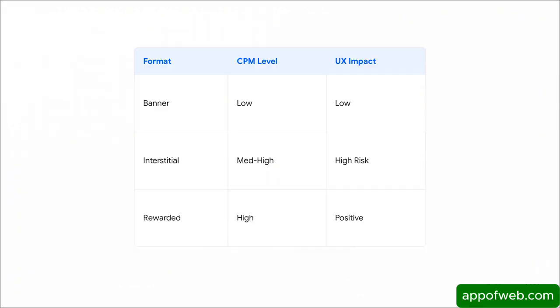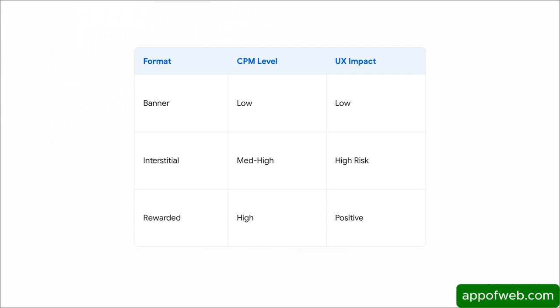Moving on to our 4th model, in-app advertising. Comparing these formats side by side shows us just how much the ad world has matured. But man, you really have to choose wisely to protect your user experience. Notice how banner ads have pretty low revenue potential, and let's be honest, they mostly just clutter up the UI. Interstitials, they bring in higher revenue, sure, but they represent a really high risk if you interrupt the user right in the middle of a task.